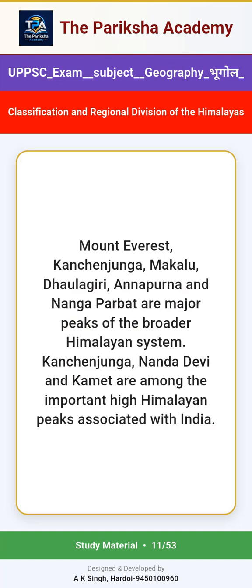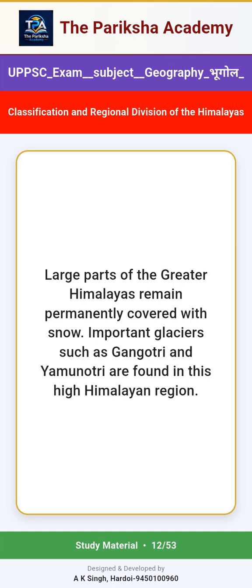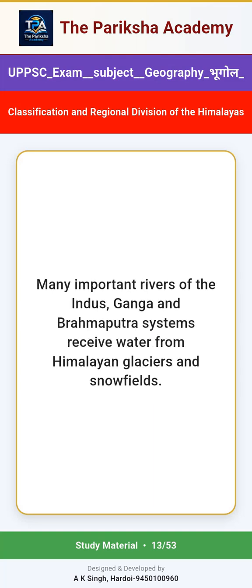Kanchenjunga, Nanda Devi and Kamet are among the important high Himalayan peaks associated with India. Large parts of the Greater Himalayas remain permanently covered with snow. Important glaciers such as Gangotri and Yamunotri are found in this high Himalayan region. Many important rivers of the Indus, Ganga and Brahmaputra systems receive water from Himalayan glaciers and snowfields.